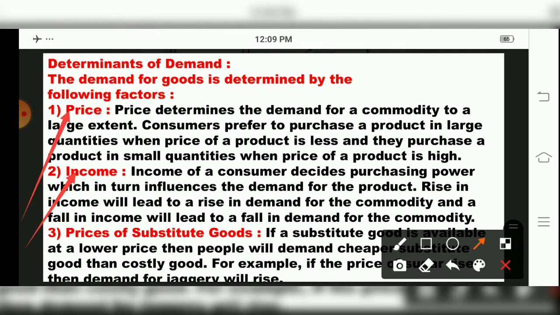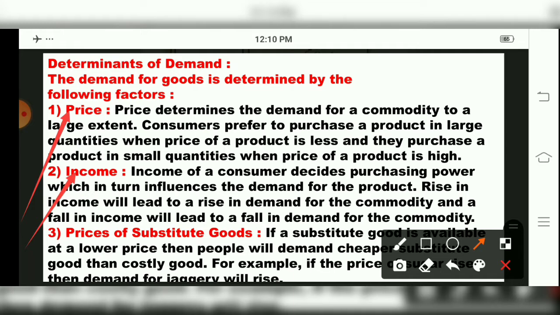Now income, children, the second reason, income means how much you earn. Depending upon the salary, people will consume the product. For example, suppose I have a good job, my salary is 20,000. So whatever commodities will be there suiting my budget, say 10,000 I want to spend on groceries, whatever daily things are there, vegetables. So I will purchase those things in a good quality way. For that my demand will be more. When income is more, I will purchase more things and in more quantity.